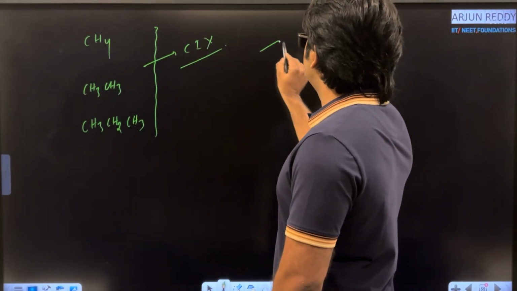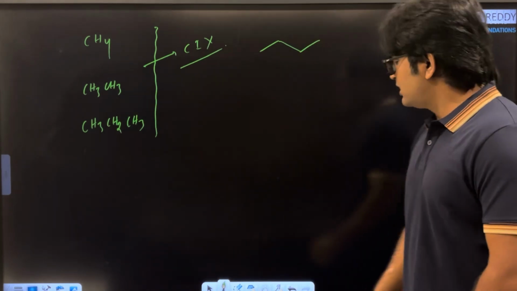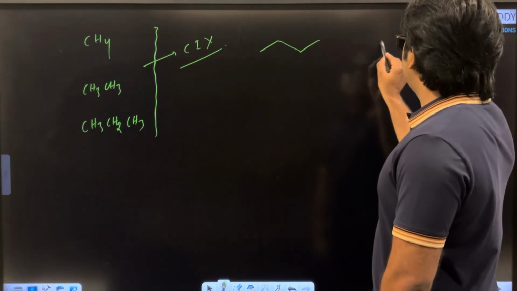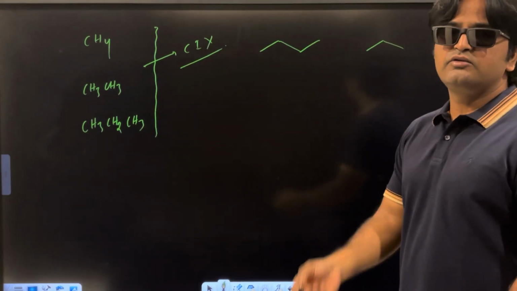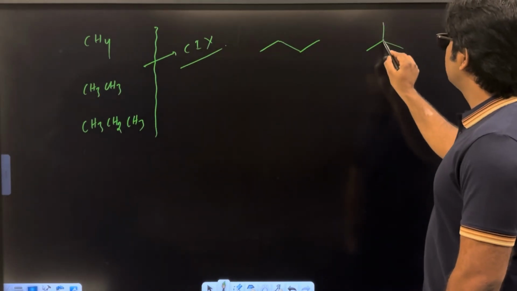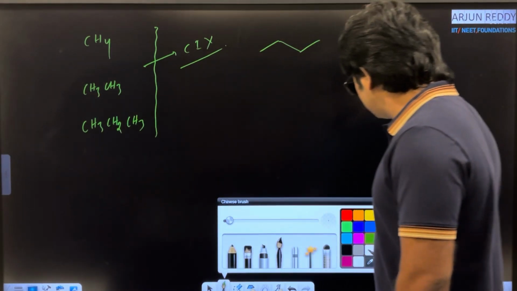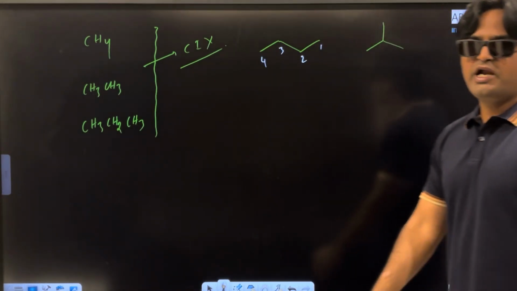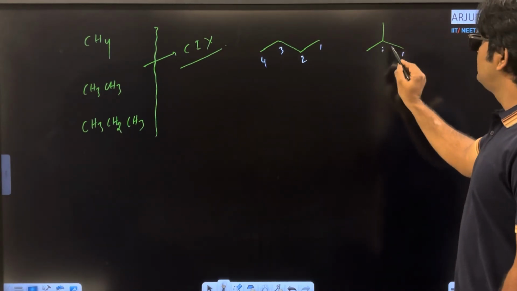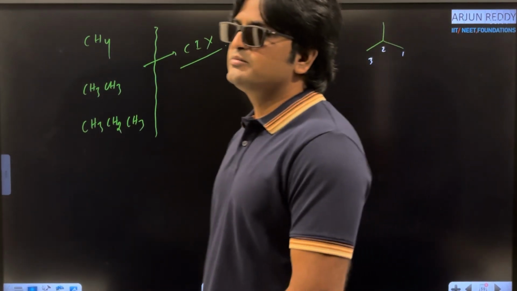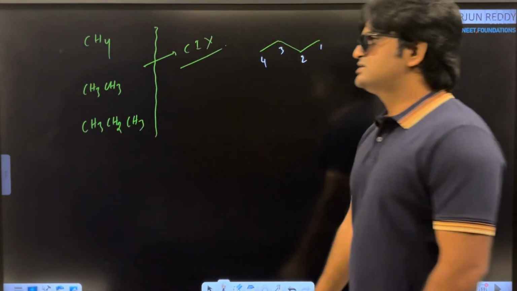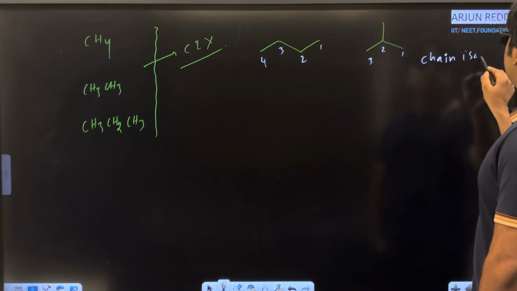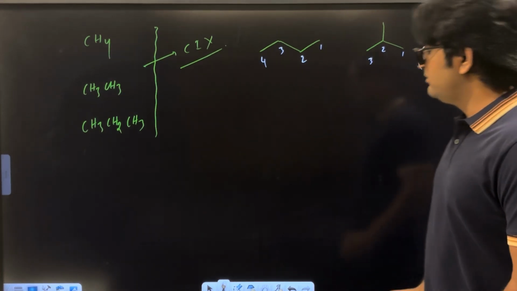For example, if you start from 4 carbon atoms, how many carbon atoms are there in the parent chain? 1, 2, 3, 4 carbon atoms. And the same molecule, I am writing with 3 carbon atoms in the parent chain, with the 4th carbon atom as a branch. Select the parent chain first, 1, 2, 3. Only 3 carbon atoms are there in the parent chain. Since the size of the parent chain is different, what is the relation between these two molecules? These two are chain isomers. That's it, a very basic example.